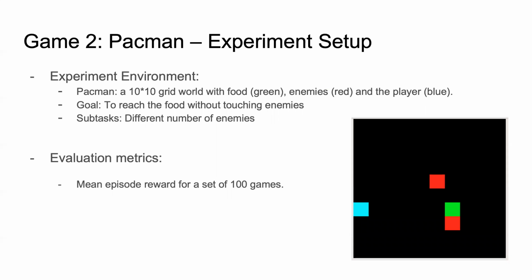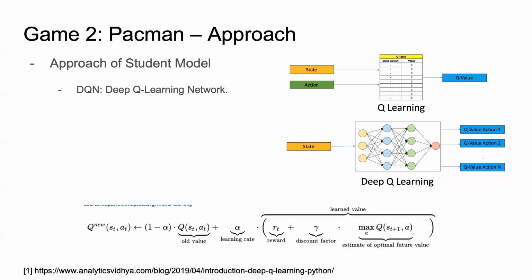The second game that was tested was a game similar to PacMan that we created. The game board is a 10 times 10 grid board with 1 tile of food shown in green, some number of enemies shown in red, and a player shown in blue. The goal of the player is to reach the food as fast as possible without touching the enemies. We implement different subtasks by varying the number of enemies in the game. The model evaluation was performed by running the student agent on a uniformly distributed set of 100 games.